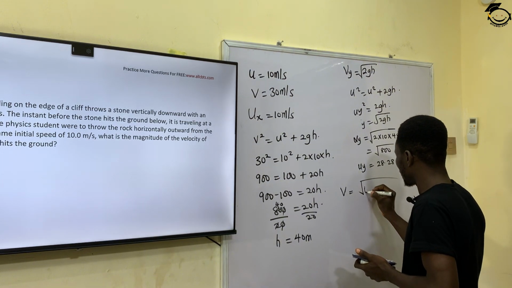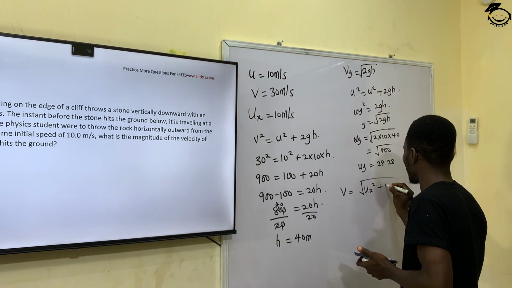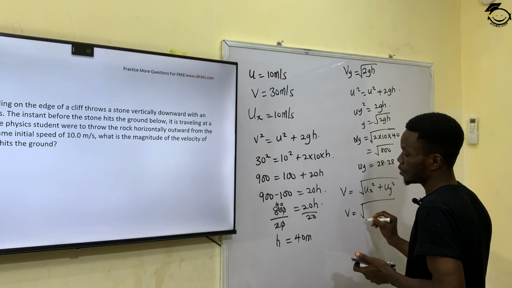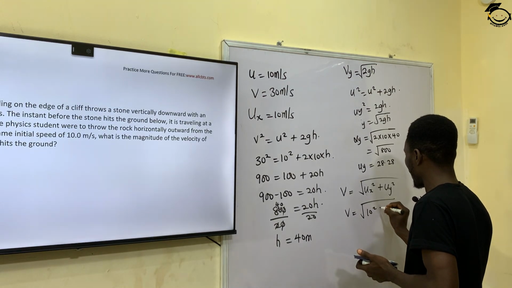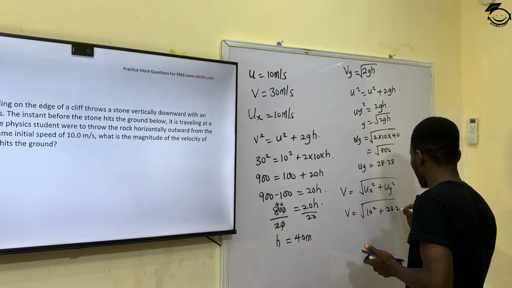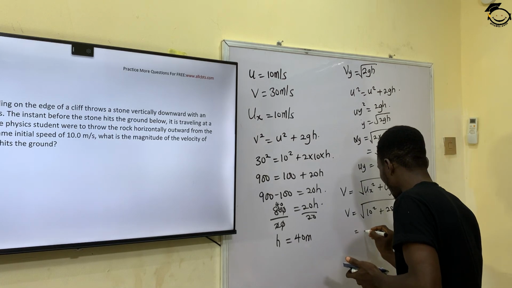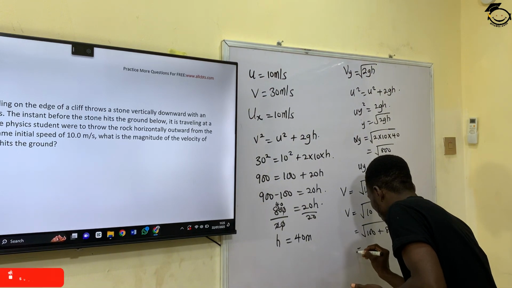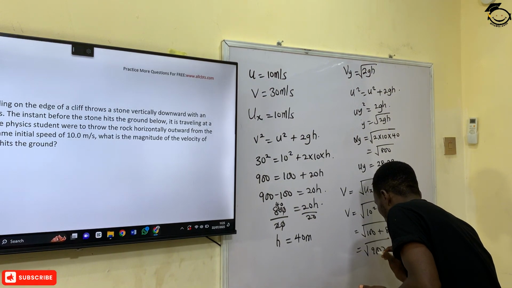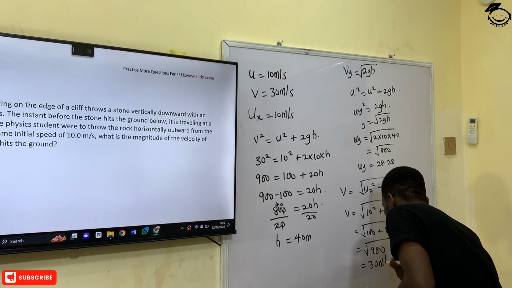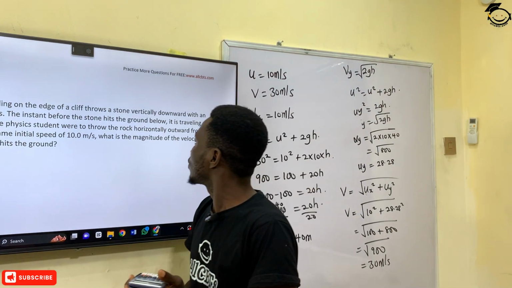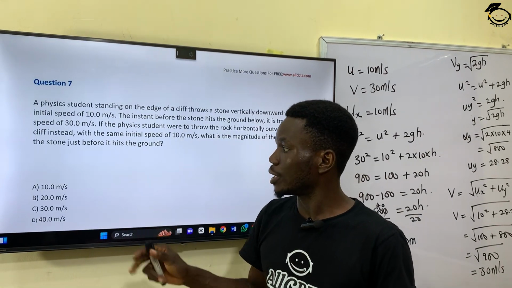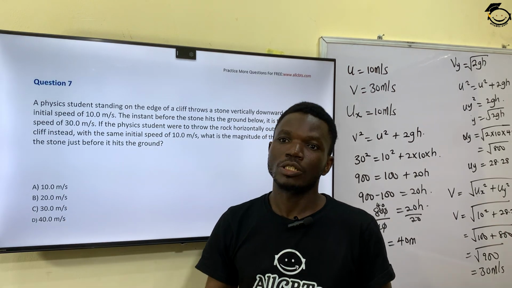So this means that my ux square plus uy square. So this means that my final velocity before it hits the ground is going to give me 10 square plus 28.28 square. That's the same as saying that I have 100 plus 800, and that will give me square root of 900. That will give me 30 meter per second. So at the end of the day, the magnitude of the velocity of the stone just before it hits the ground is going to be 30 meter per second, which is option C.